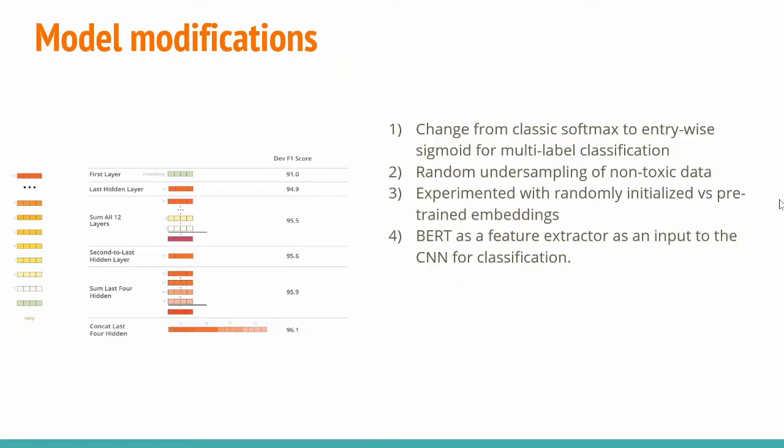To improve our models, we tried undersampling non-toxic data to reduce the system's inclination towards predicting everything as non-toxic. We also used embeddings learned through the training process versus using pre-trained and frozen ones. Finally, we used BERT as a feature extractor as input for the CNN. We averaged embeddings from the 11th layer to form a sentence embedding and created a 2D matrix of words versus embedding for the input. This combination improved the performance of plain CNN.